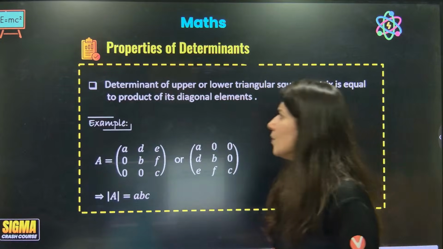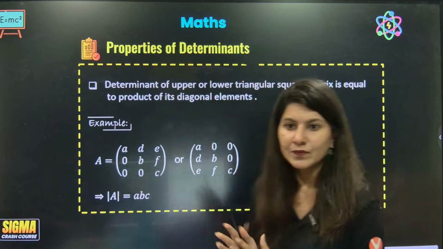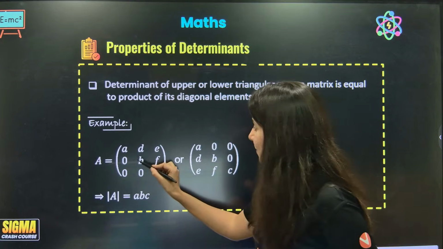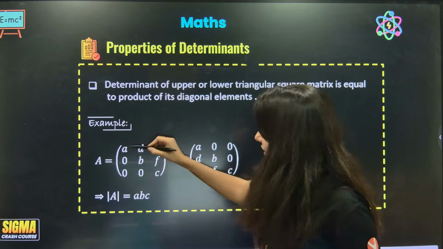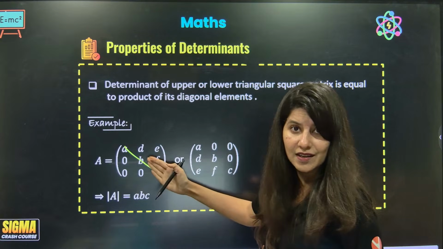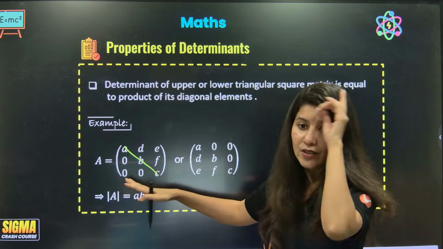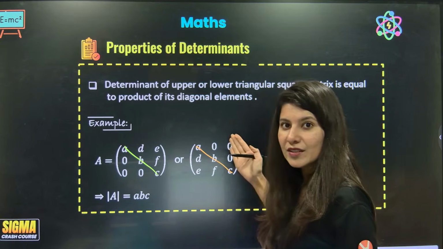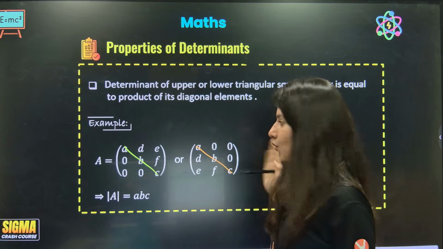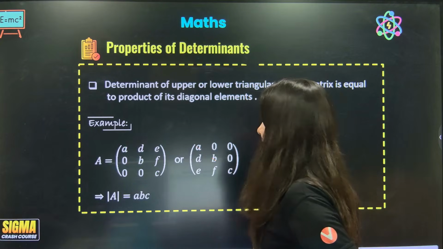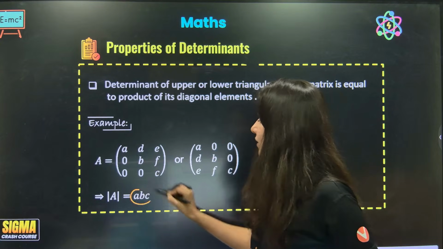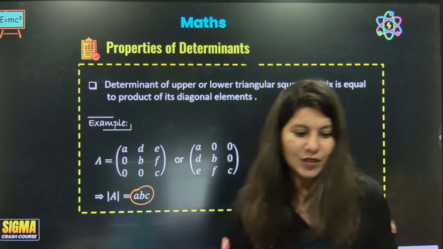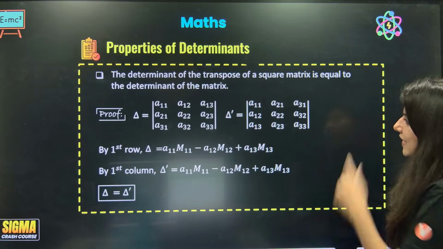Let's understand the properties of determinant now. If at all there is an upper triangular matrix, can you see this is an upper triangular matrix? Because all the elements below the diagonal elements are 0, upper triangular. In that case, determinant value will be what? Product of the diagonal elements. This is a shortcut or trick. You don't need to open it. Okay, ma'am, what's the next property?